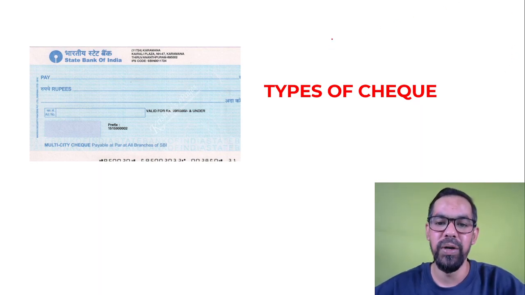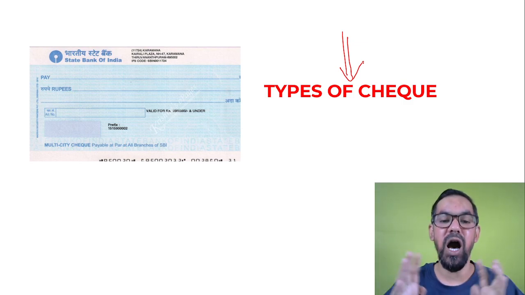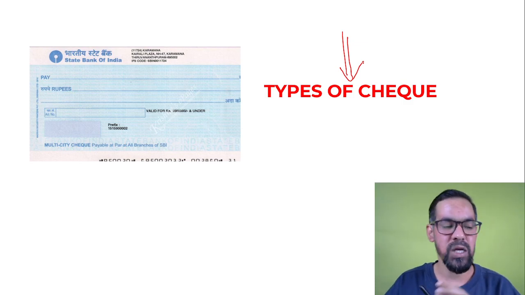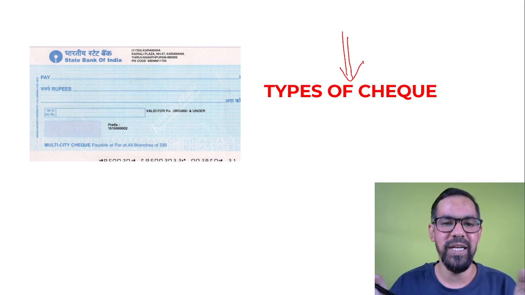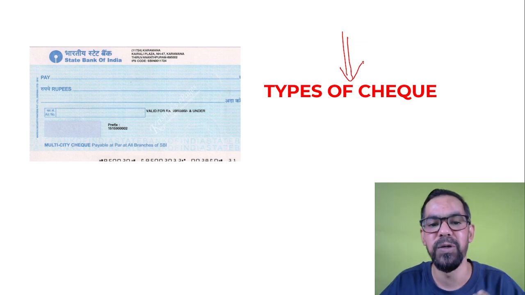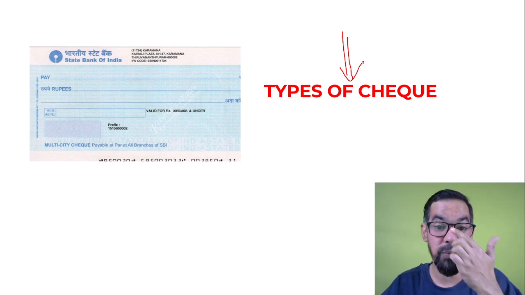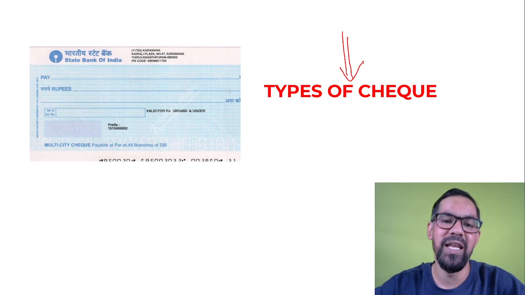Now we'll talk about types of check. Just imagine how many types of check you know. I hope you have heard about the bearer check, self check, order check, traveler's check, mutilated check, antedated, post dated, and stale check. There are so many types of checks available in the market, and banks provide these particular facilities to their customers. As per their uses, we have different types of check. If you know something else, you can also mention it in the comment section.